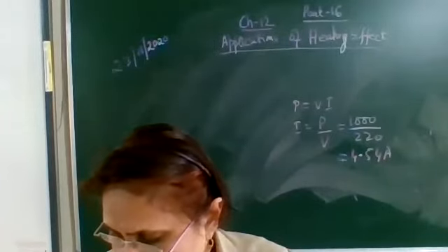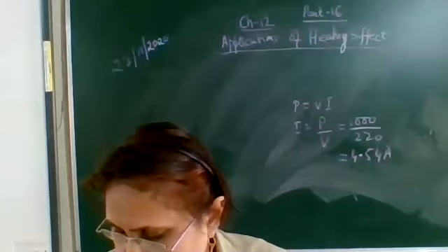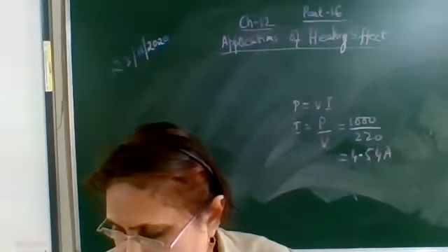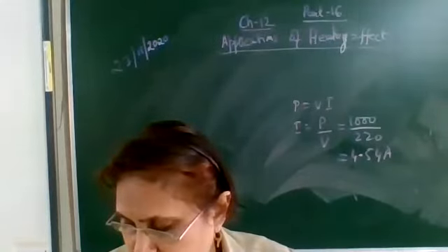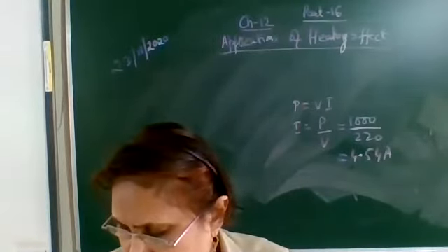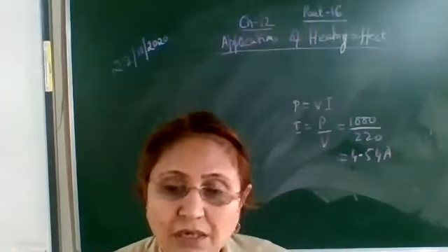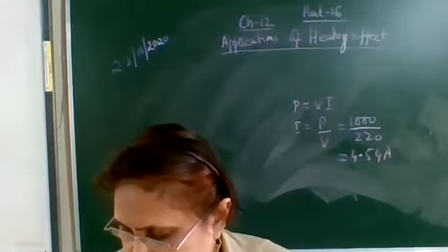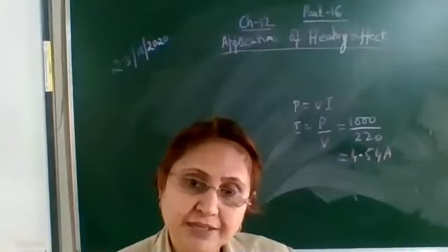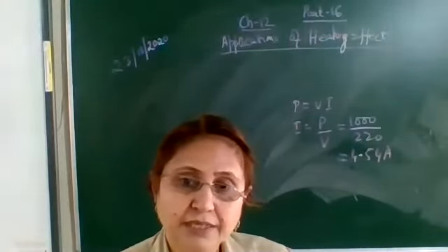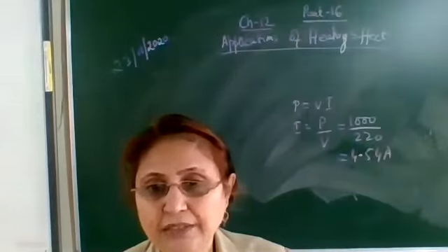Write the next question. Write down why the bulbs are filled with chemically inactive nitrogen and argon gases.